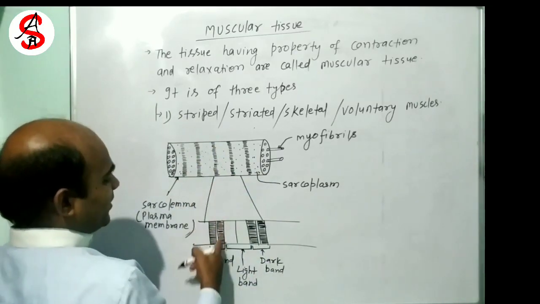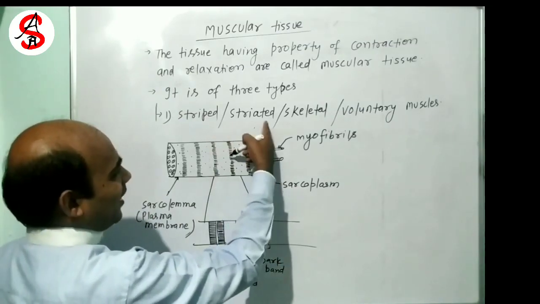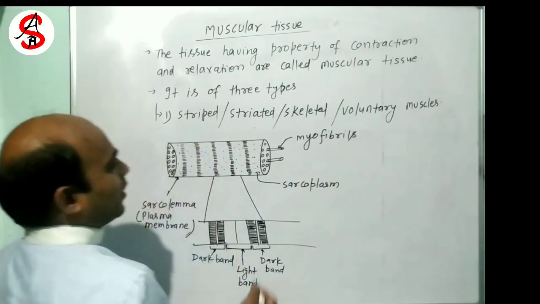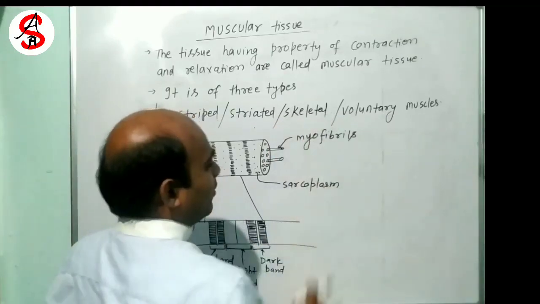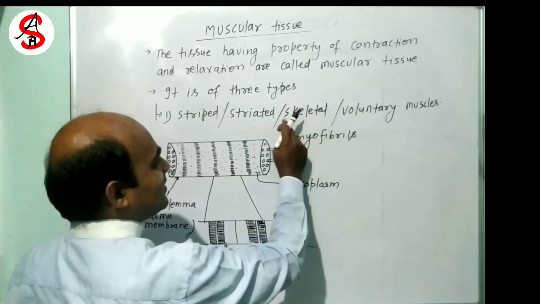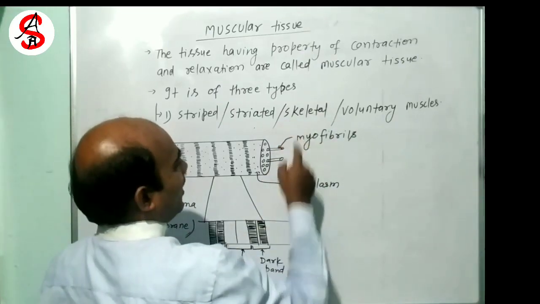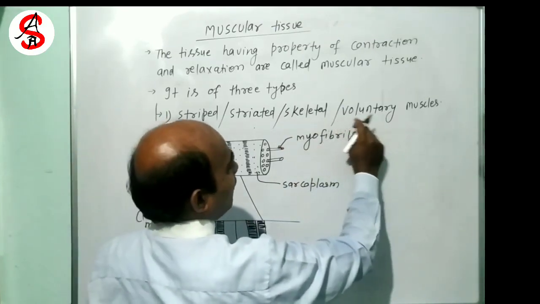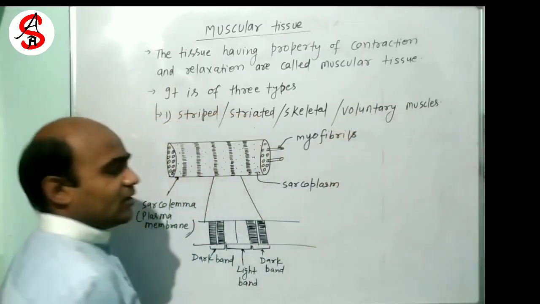Okay, due to presence of dark band and light band, this is also called striated muscles. These muscles are attached with our bones and cartilage. So this is called a skeletal muscle. These muscles are in control of our will, so this is called voluntary muscles.